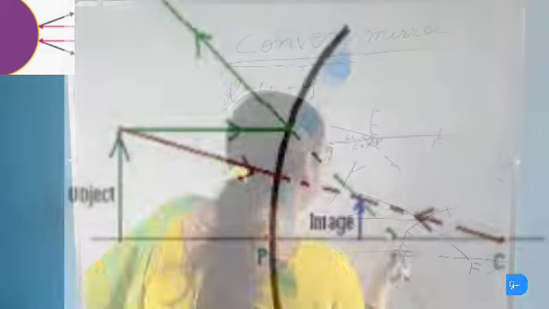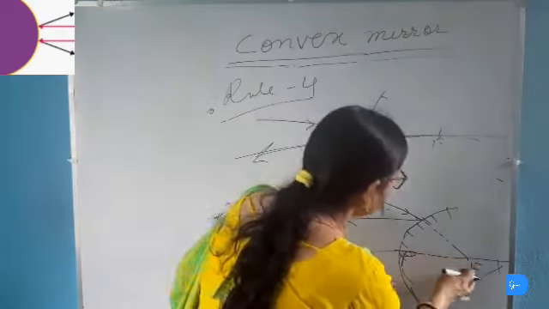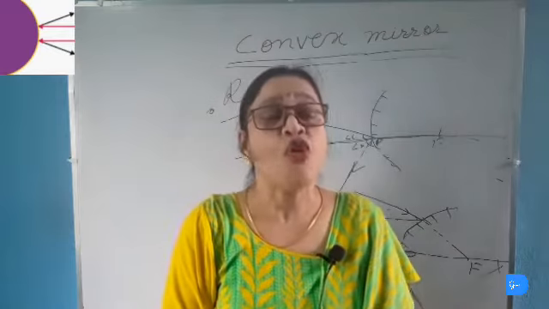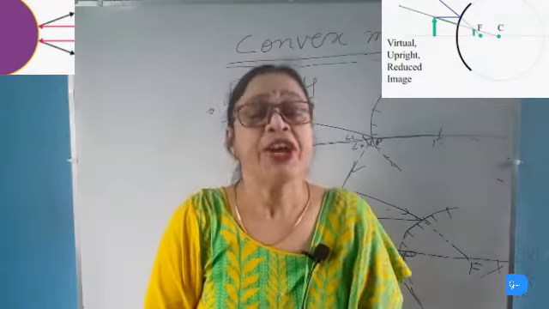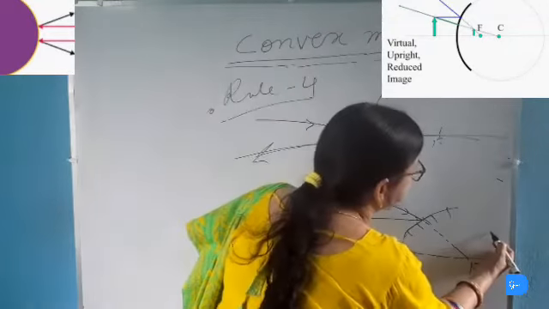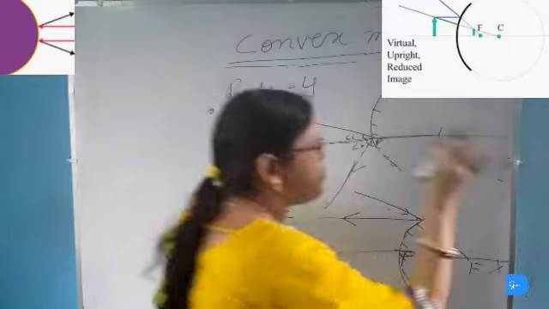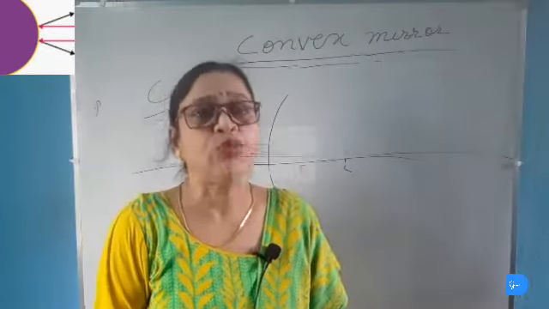When the object is placed anywhere between the pole and infinity, the image will be formed between pole and the focus, and the characteristics of the image formed by a convex mirror will be the same. That is, they will be virtual, erect, diminished and formed behind the mirror. So the image will always be formed behind the mirror. It will be diminished, virtual and erect. Now we will study the ray diagram to show the formation of images in a convex mirror.